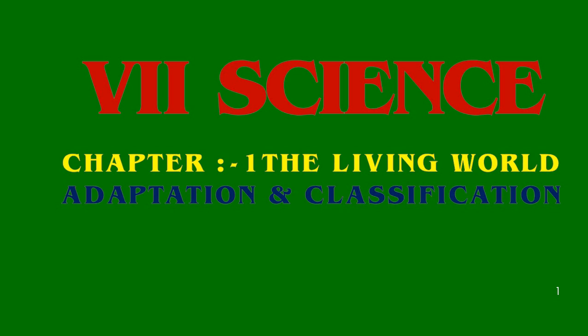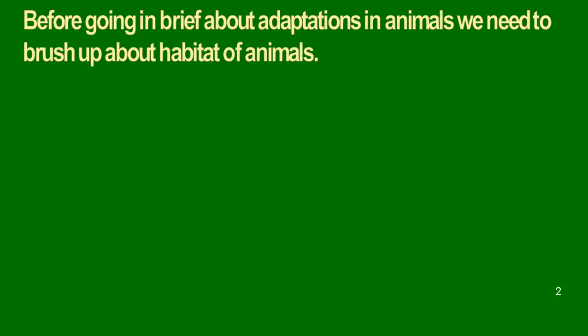As we have seen in the last class, adaptation about the plants. Now today we will study adaptation in animals. Before going in brief about adaptations in animals, we need to brush up about the habitat of animals. Habitat is the place in which the animals living in their surrounding are habituated. Now let's further see the adaptations in animals.